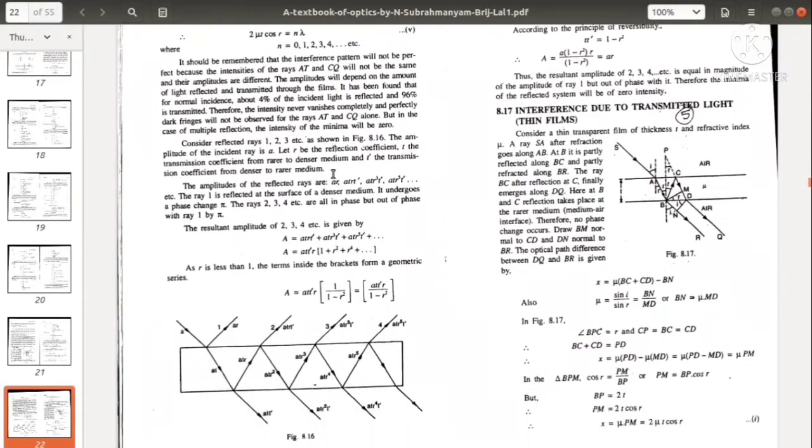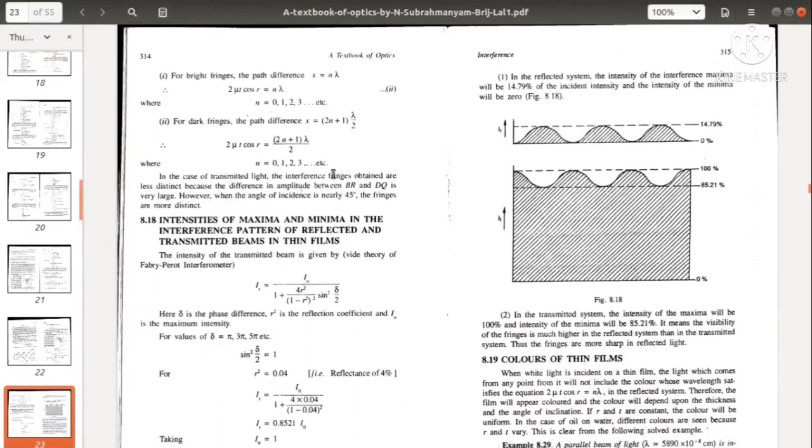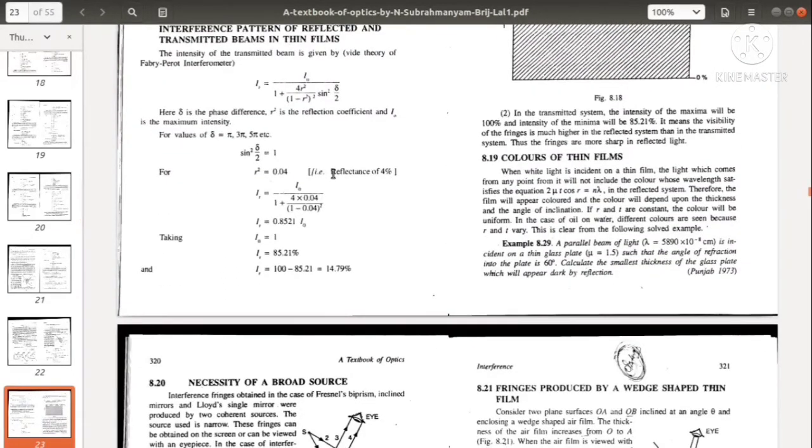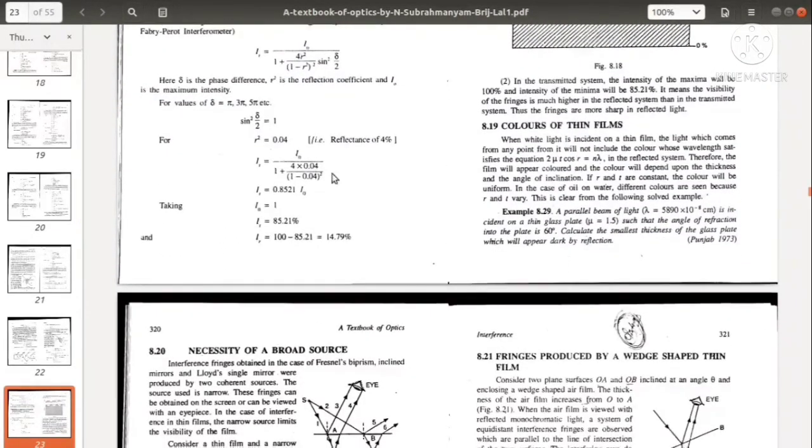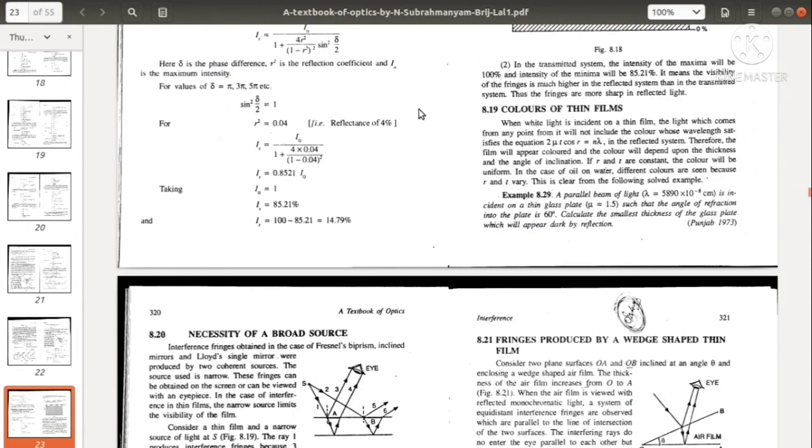So now we can look at the colors of thin films. When white light is incident on a thin film, the light coming from any point will not include the color whose wavelength satisfies the equation 2 mu t cos r is equal to n lambda.